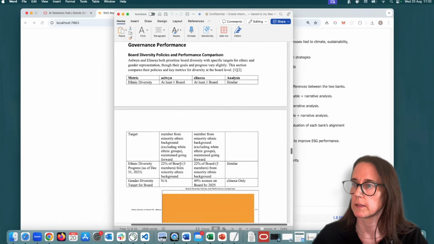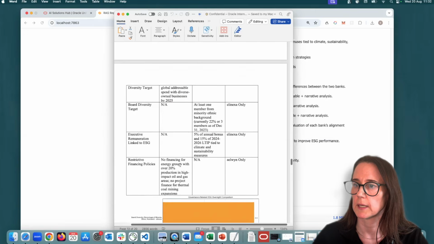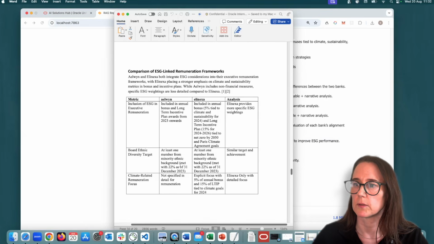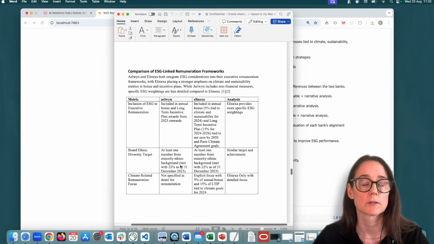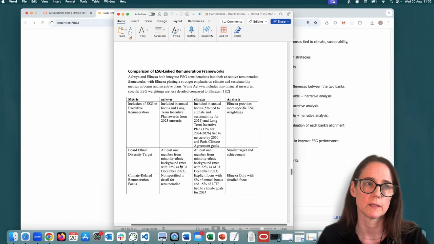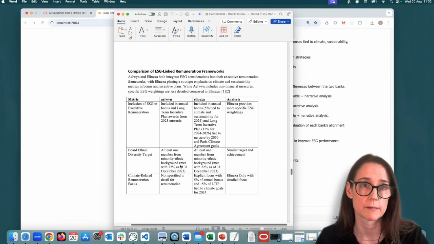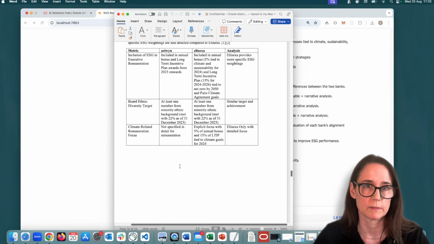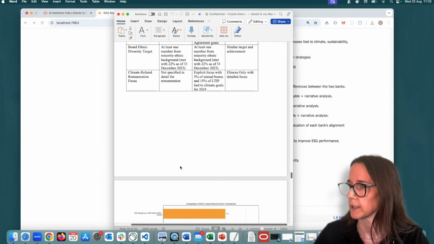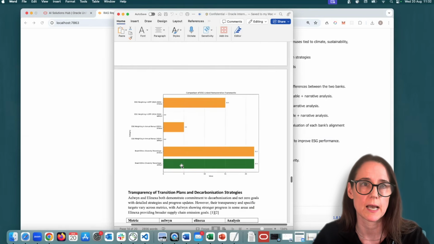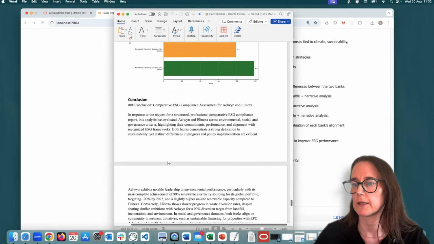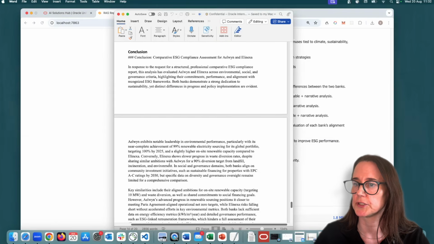And then the governance section. And again, you can see it's really gone into detail. It's covered every single topic that the original query asked for, which is in direct contrast with what the basic LLM call did. And then at the very end, you have your conclusion.